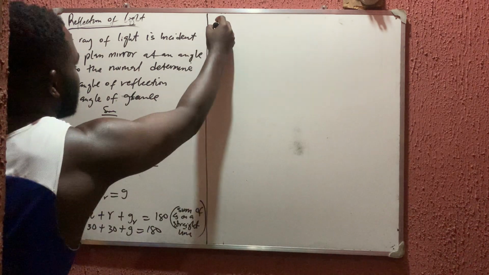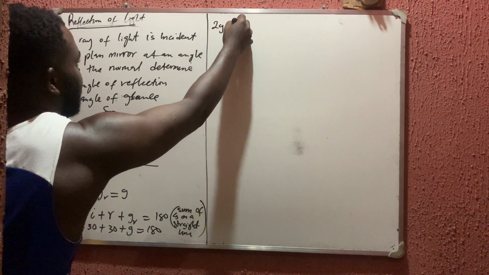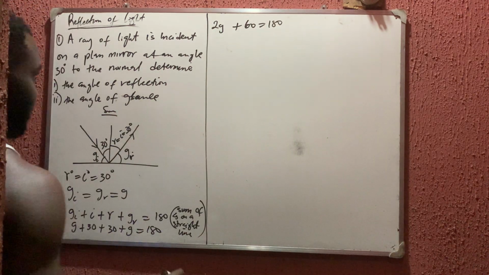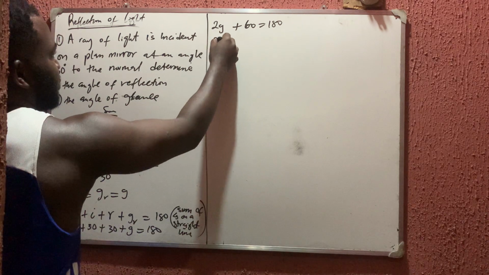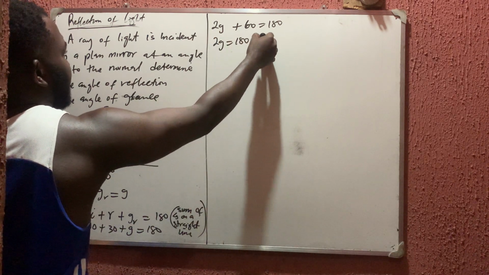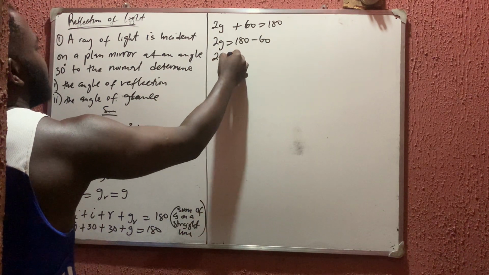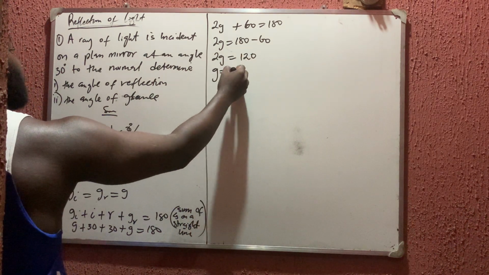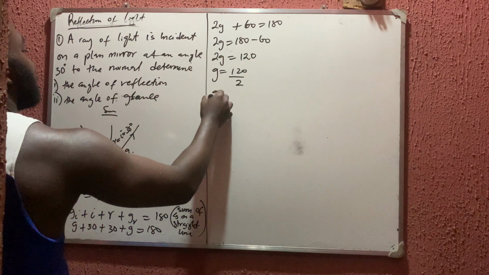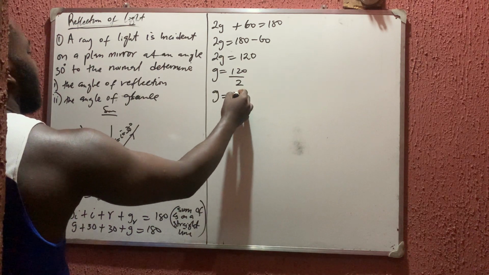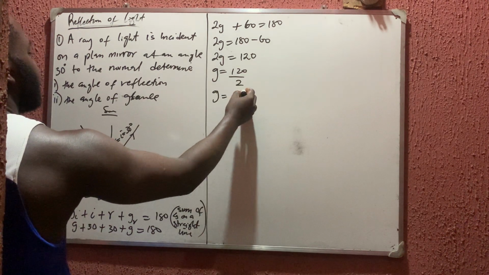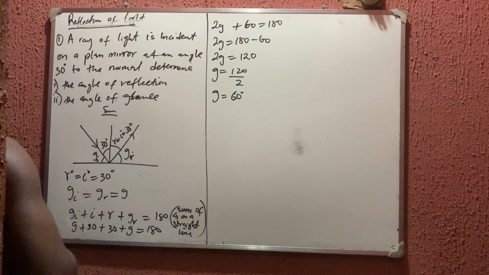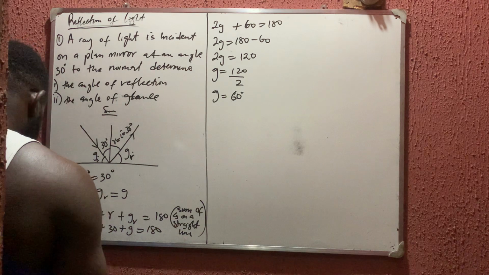So g plus g will give you 2g. So 2g plus 60 is equal to what? 180. So we now have that 2g is equal to 180 minus 60. So 2g is equal to 120. So my g is equal to 120 divided by 2. So my g is equal to what? 60 degrees. So that is that. We'll go to the second question.